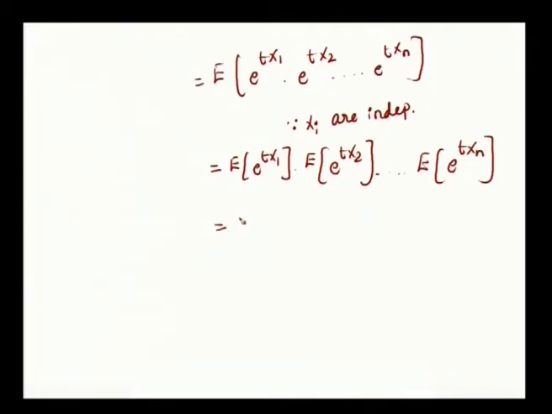So, this is written as according to the definition, this is mx1 of t into mx2 of t etc. mxn of t. This is your right hand side which we wanted to prove. This is product of the respective moment generating functions.